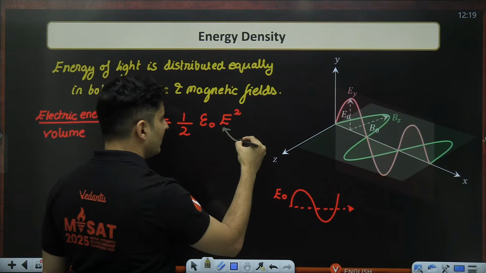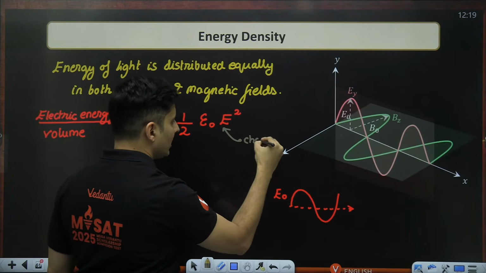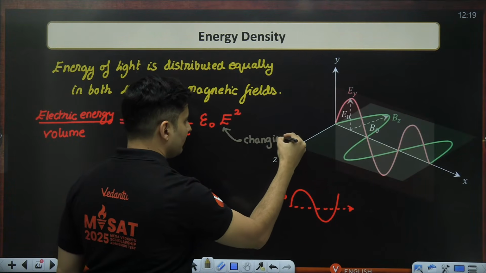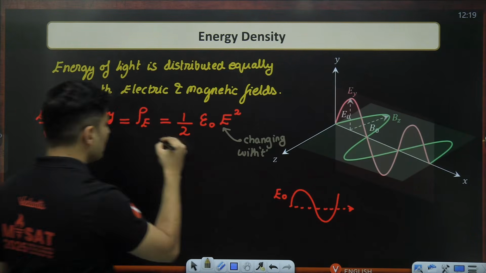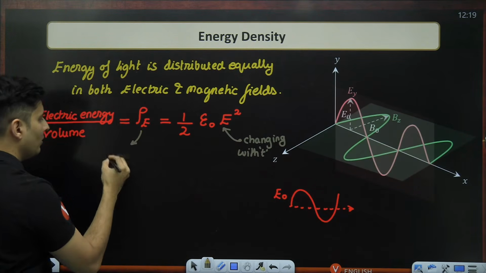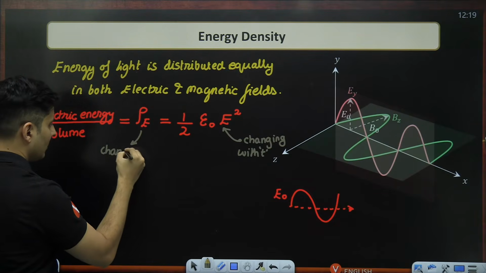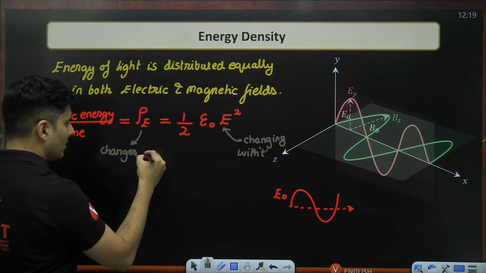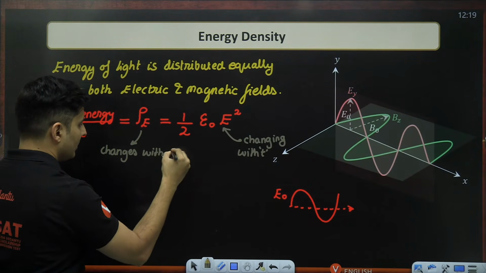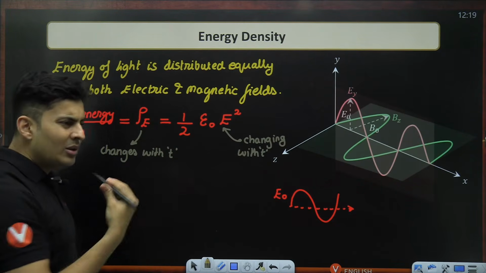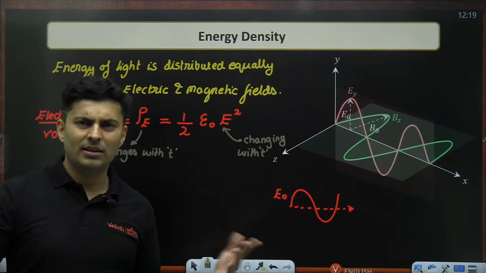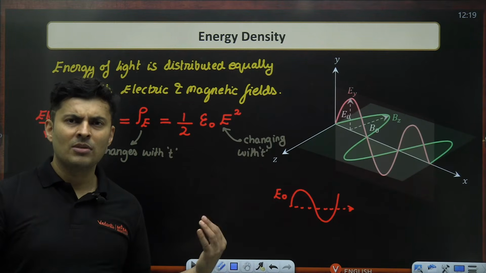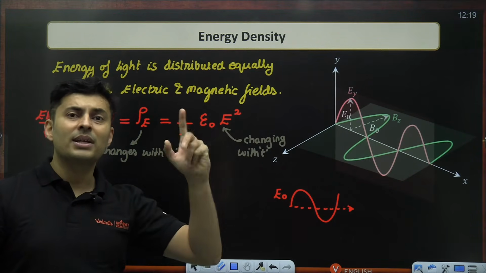Since this will keep changing with time, even this energy per unit volume changes with time. But I'm not interested in the changing value, what is it at this time, what is it at the other time? Rather, I want on an average what is the value.